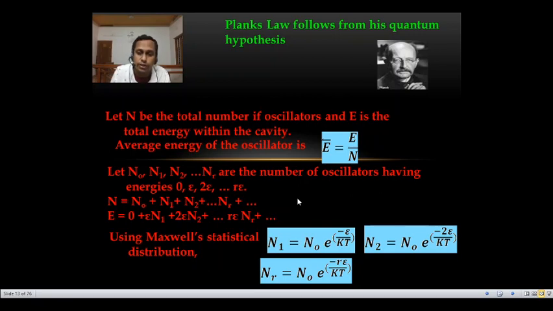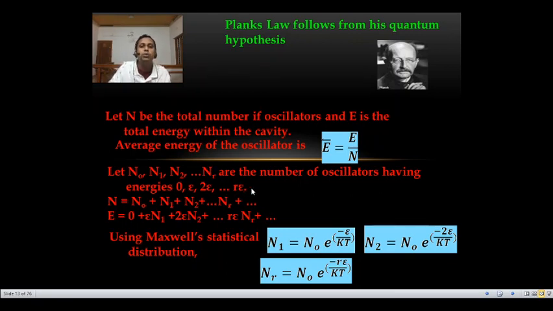Further 20 students scored 30. 2 students scored 50. Just like that. So n0 number of oscillators having energy 0, n1 number of oscillators having energy epsilon, n2 number of oscillators having energy 2 epsilon, n3 number of oscillators having energy 3 epsilon, and nr number of oscillators having energy r epsilon.